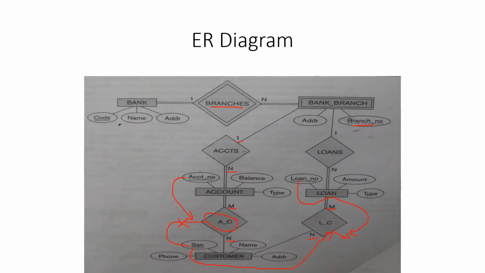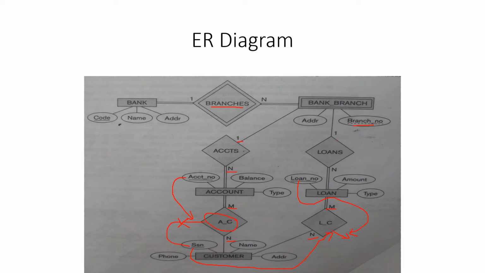So queries we will. I have come till here. Now how do I go to branch? Here I have to go till here because I have to print bank name, right? Bank name is here. So via the relationship I have to go. So till here I have come. Its primary key is a foreign key here. So I have to establish.